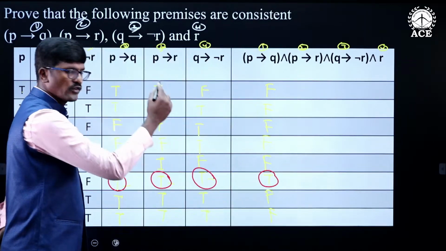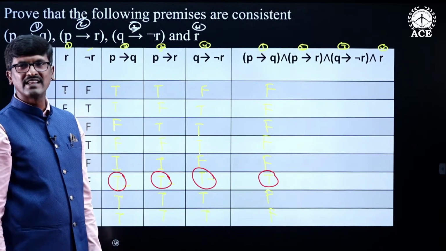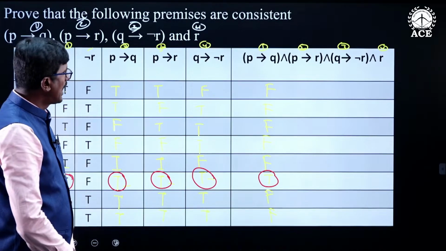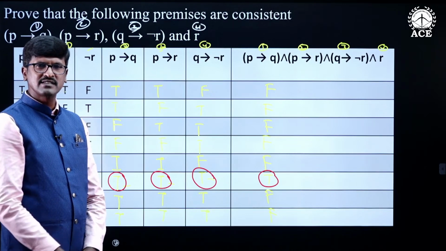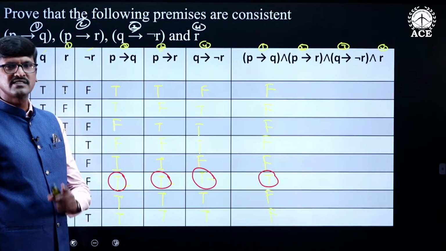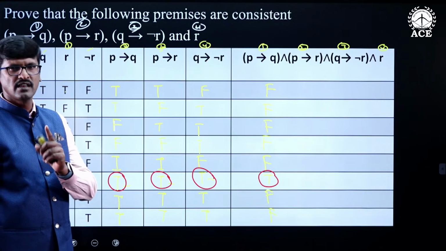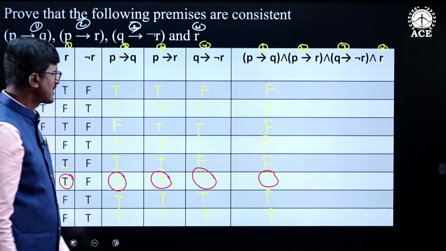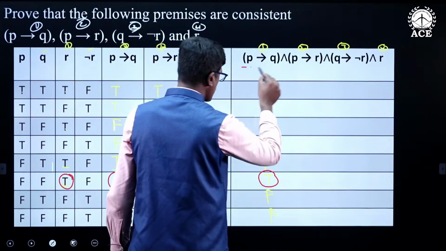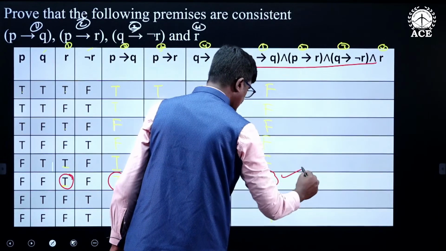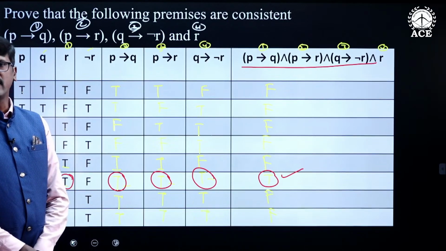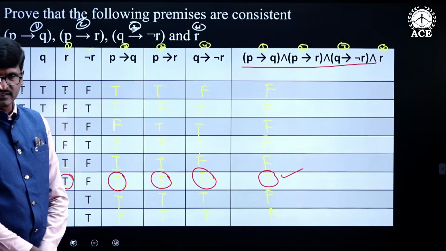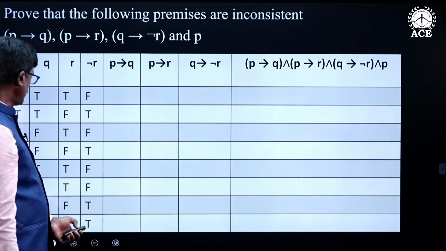So we have found the truth values for the conjunction of the premises. Now see what the definitions of consistent and inconsistent premises are. If the conjunction of the premises is true in at least one case, then they are called consistent premises. The conjunction of the premises is true in this case, therefore whatever premises they have given are consistent premises. Now I'll see one more example.